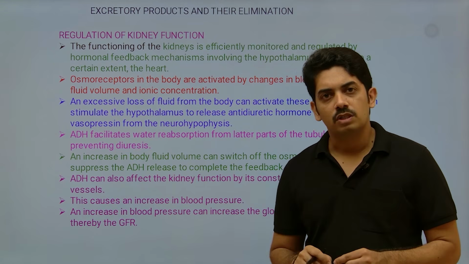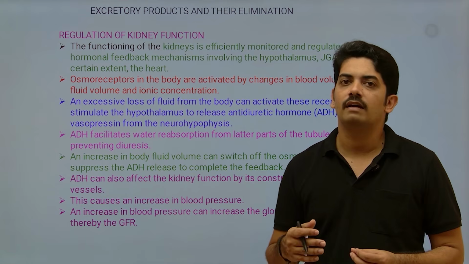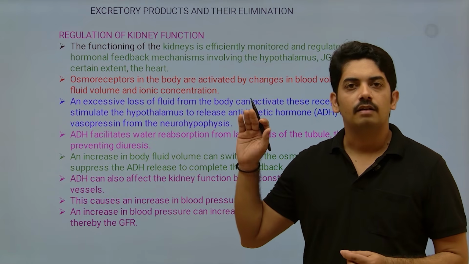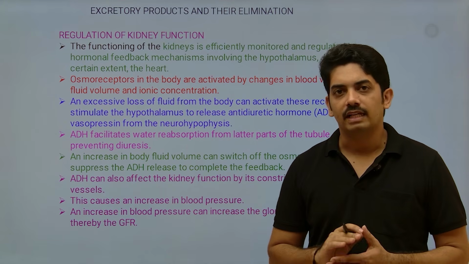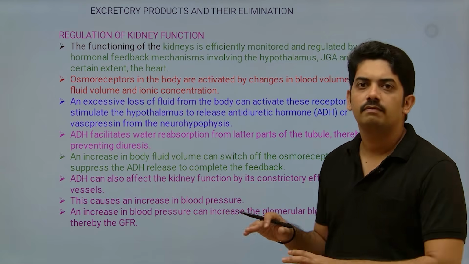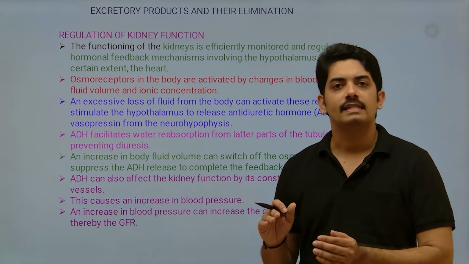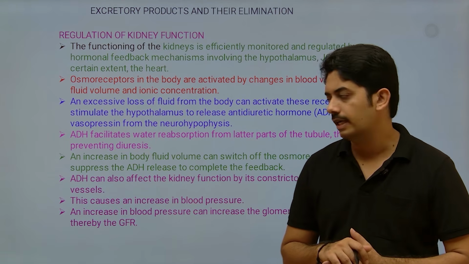The same osmoreceptor, when it sensed the low glomerular filtrate and stimulated the neurohypophysis to secrete vasopressin, the same osmoreceptor, when body fluid is high, sends the signal to stop secretion of ADH, antidiuretic hormone.